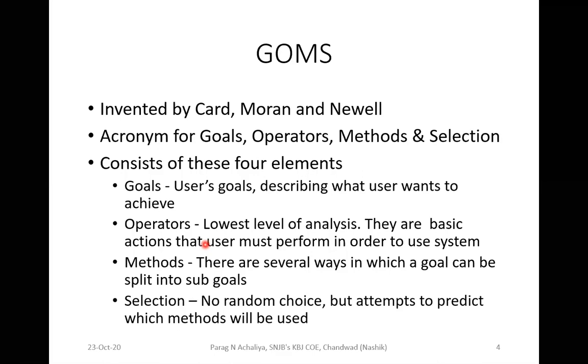selection. S stands for selection. No random choice. In case of selection, you do not have any kind of random choice. You have to do the selected activity only. There is no random choice. But it attempts to predict which method will be used. There will be multiple methods, out of which you need to study which method you want to select. That will be your S. So this is your GOMS model: goals, operators, methods, and selection.